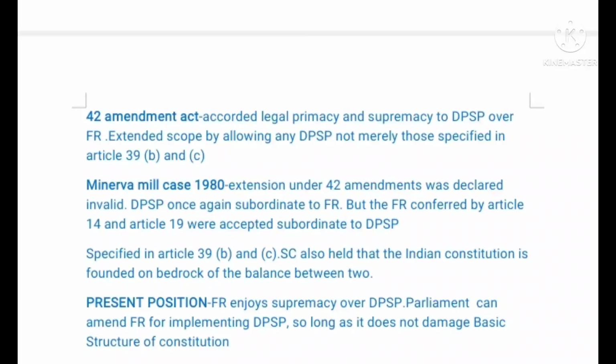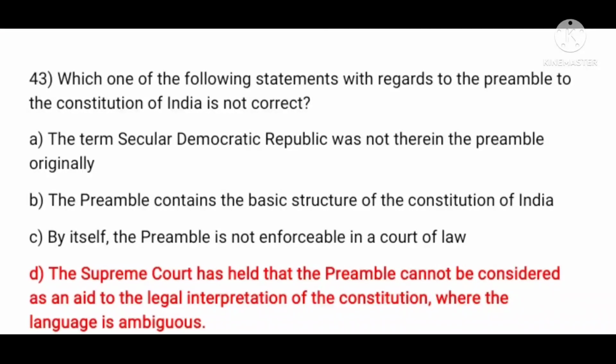Which one of the following statements with regard to the preamble to the Constitution of India is not correct? The answer is D. The Supreme Court has held that the preamble cannot be considered as an aid to the legal interpretation of the Constitution where the language is ambiguous.